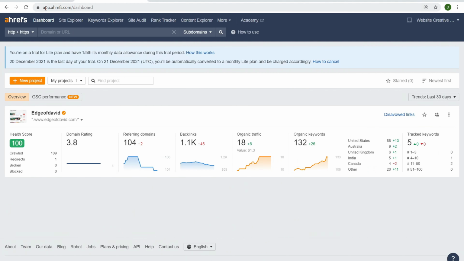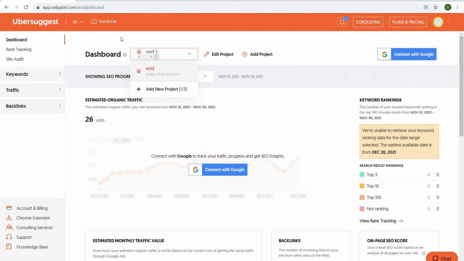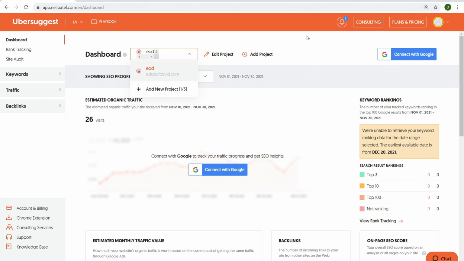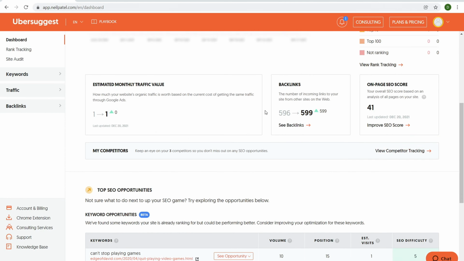Now over here within Ahrefs, you have your dashboard, and here you can just add in as many projects as you like. Now, if you're an SEO or you're managing multiple websites for clients, I definitely like Ahrefs more because it allows you to add in multiple projects. But if you're an individual, 3 is totally fine. Most people do not have a bazillion websites. 3 websites to track is quite enough. All right, so over here, again, same information. I already kind of covered this.